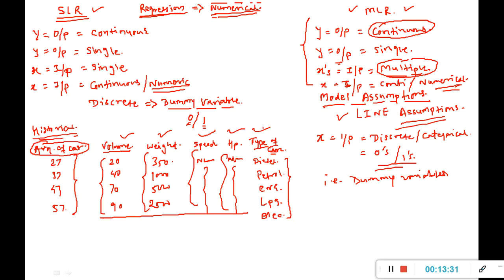So for this particular variable, if I want to use it, of course I have to check whether this data is going to influence my average or not. Do you believe that a diesel car, a petrol car and a CNG car with the same capacity, same weight, same top speed and same horsepower may give us different averages?